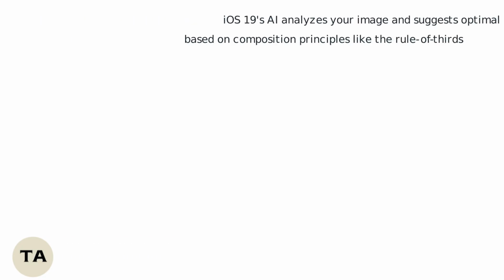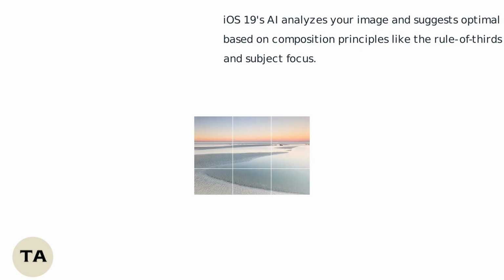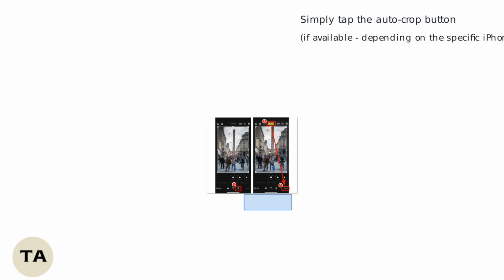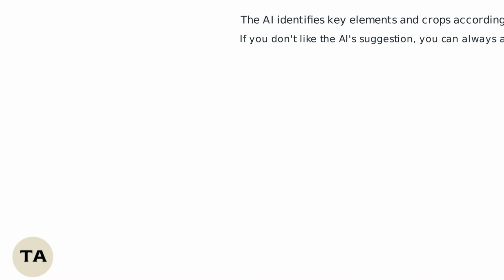iOS 19's AI analyzes your image and suggests optimal crops based on composition principles like the rule of thirds and subject focus. Simply tap the auto crop button if available, depending on the specific iPhone model and iOS version. The AI identifies key elements and crops accordingly. If you don't like the AI's suggestion, you can always adjust it manually.